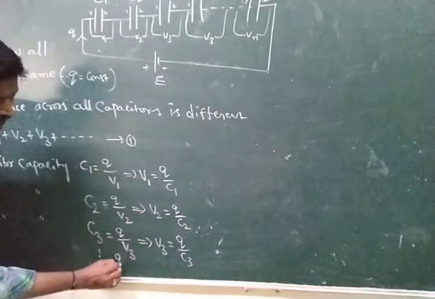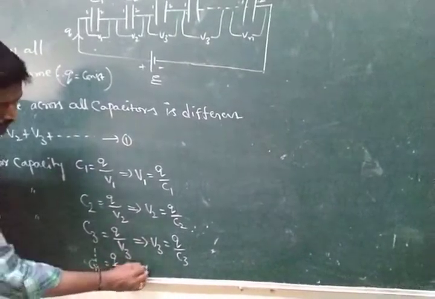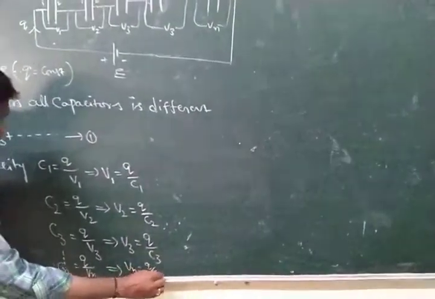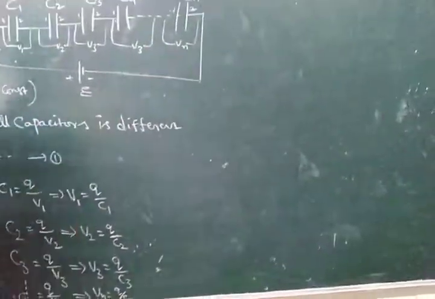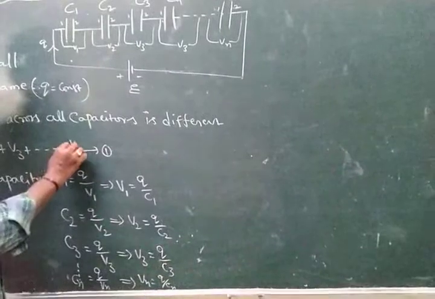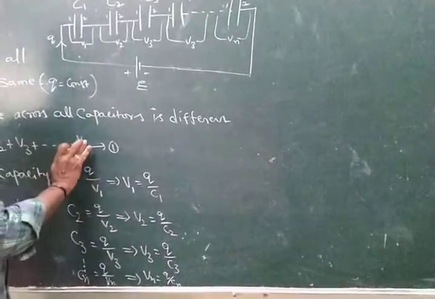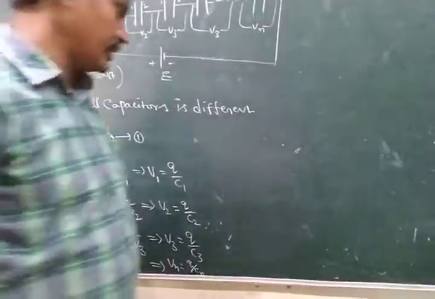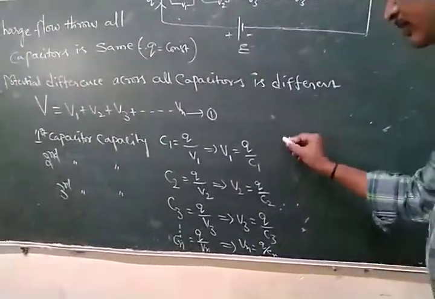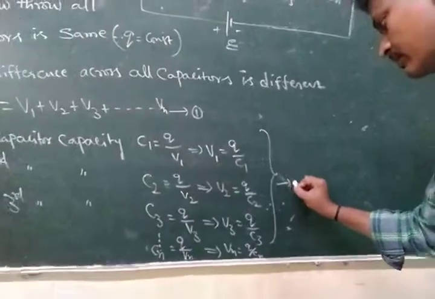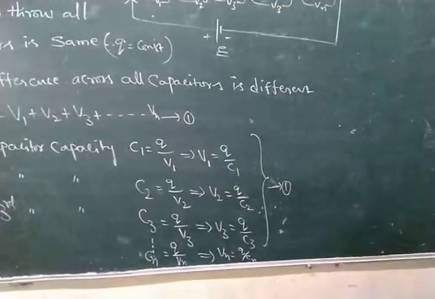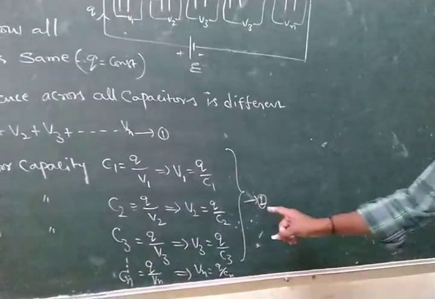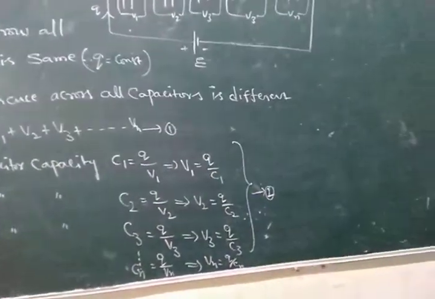Cn is equal to Q by Vn, so Vn is equal to Q by Cn. This is the nth capacitor capacity, and nth capacitor potential difference Vn. These values, please substitute into equation 1. Assume this is equation 2, you can substitute into equation 1.